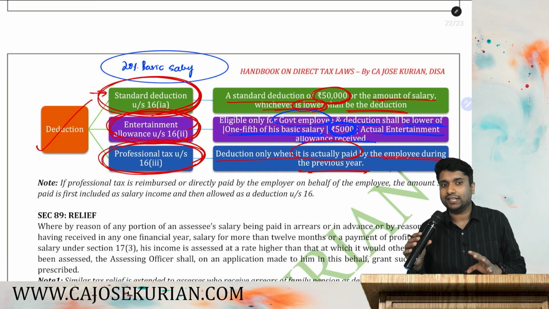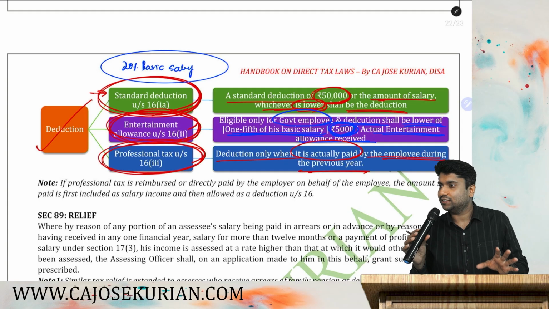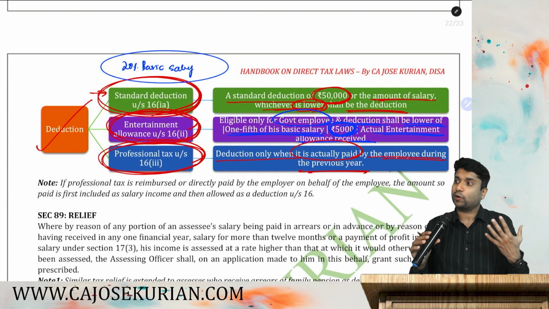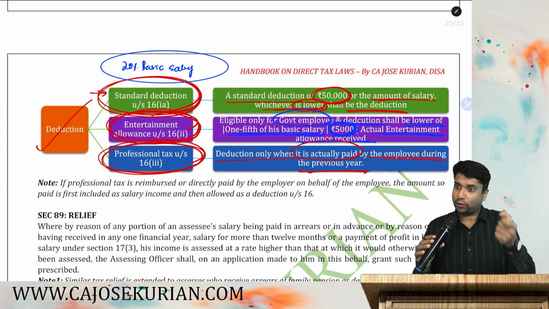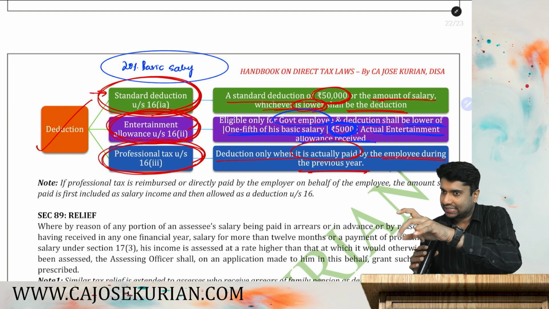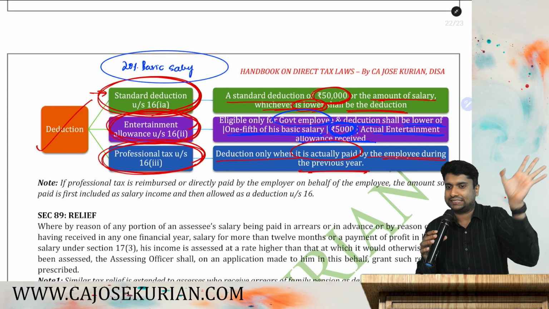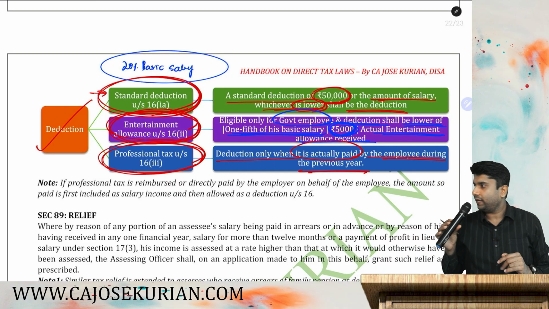Professional tax is not an income tax, okay? So we don't have to compute the professional tax on our own. If there is a professional tax payment, you can deduct that payment from taxable salary. That's it. Are you with me?